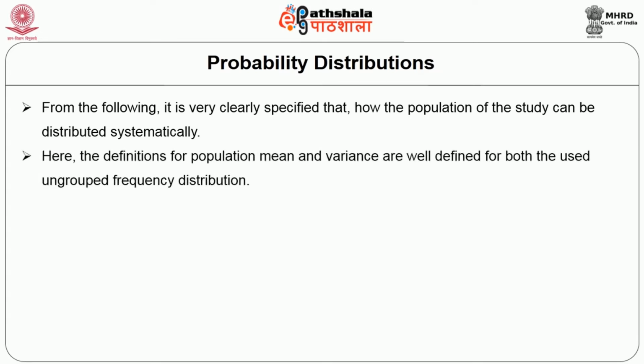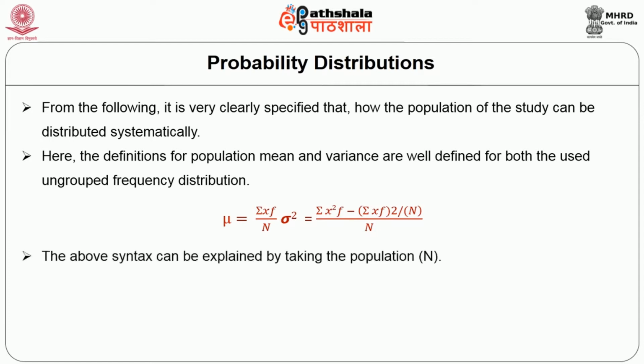Here the definitions for the population mean and variance are defined for ungrouped frequency distribution. Look at the formula: mean is equal to sigma xf divided by n, and standard deviation is equal to the square root of sigma x squared f divided by n minus the whole square of sigma xf divided by n.